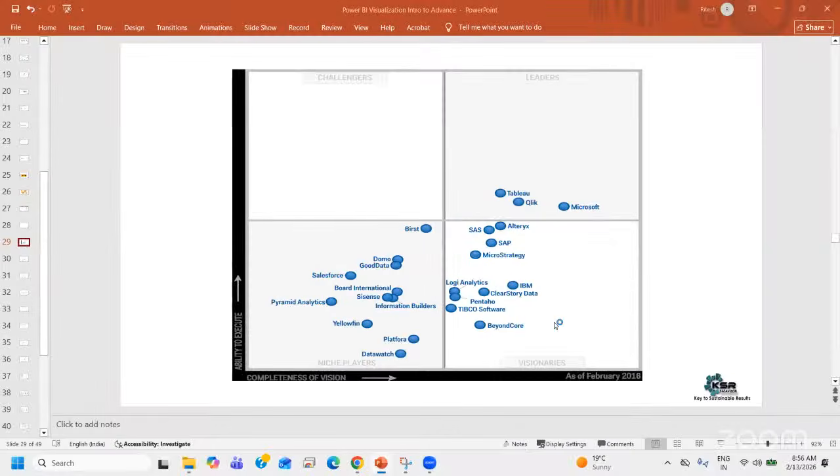This is of 2016. 2015 we have seen, as of February 2016. Now in 2016, Tableau and Click are still somewhere here, but they came down, right? In 2015 it was somewhere here, but that market presence came down. Microsoft is again trying to give a tough competition. MicroStrategy is out of the leaders and out of the challengers, it is into the visionaries. SAS, SAP, Alteryx, all these are out of this quadrant. This is of 2016. I'll just go to 2017.